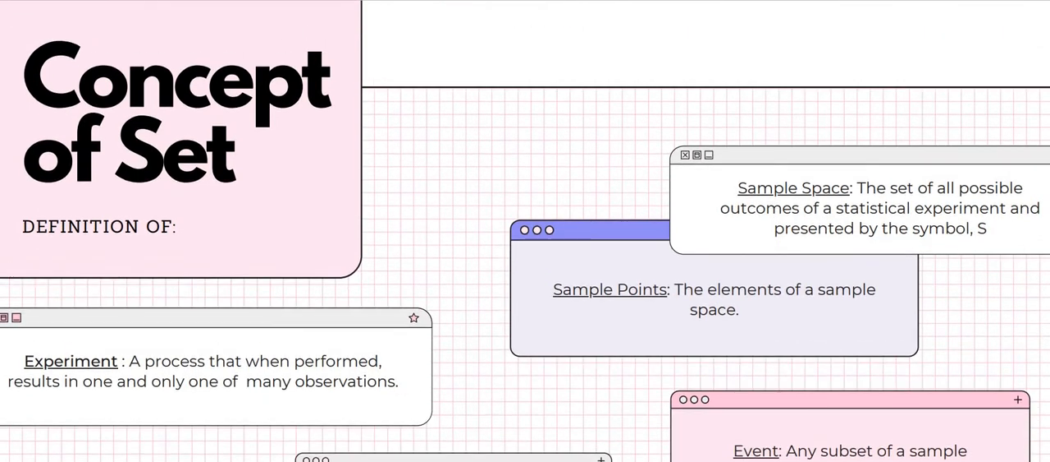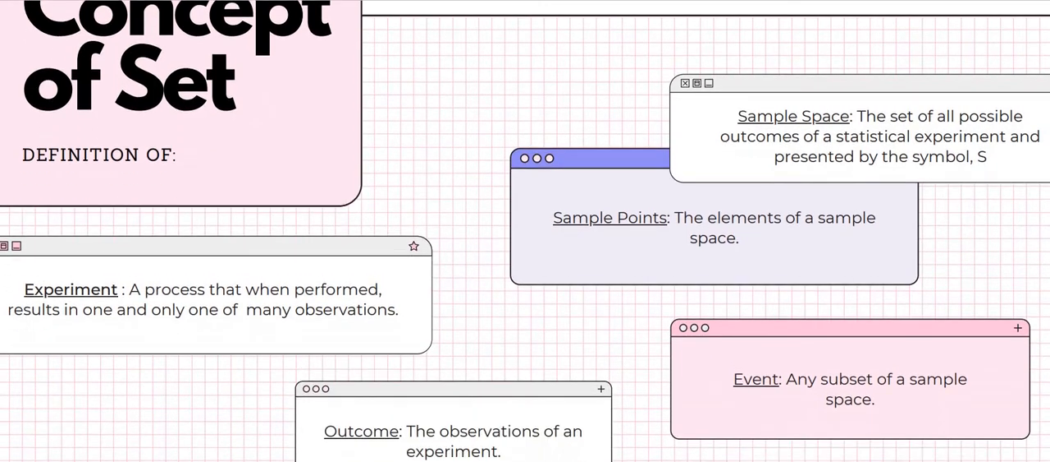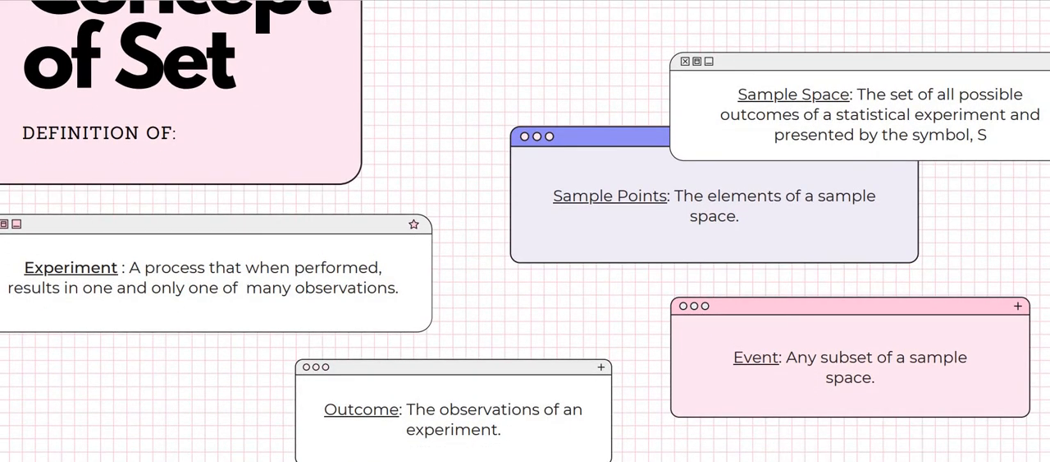So, concept of set. There are a few terms that you need to know first. I list them down here. The first one is experiment. What is meant by experiment? Experiment is a process that, when performed, the result is one and only one of many observations. So the easiest way to understand is that an experiment is a process or activity that you have to do. Okay, consider it like that first.